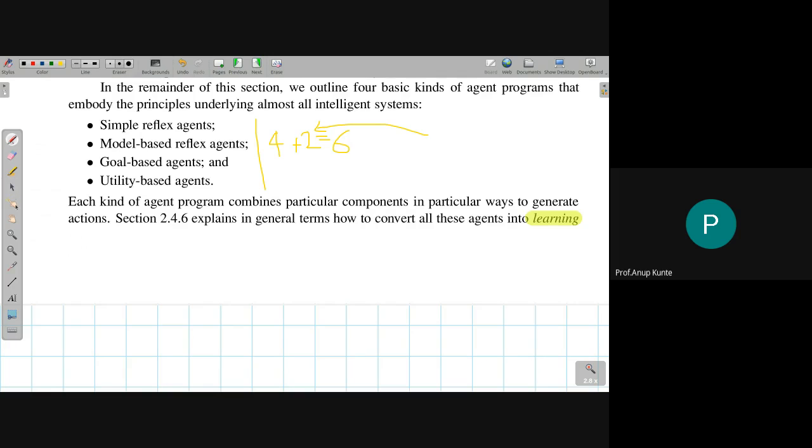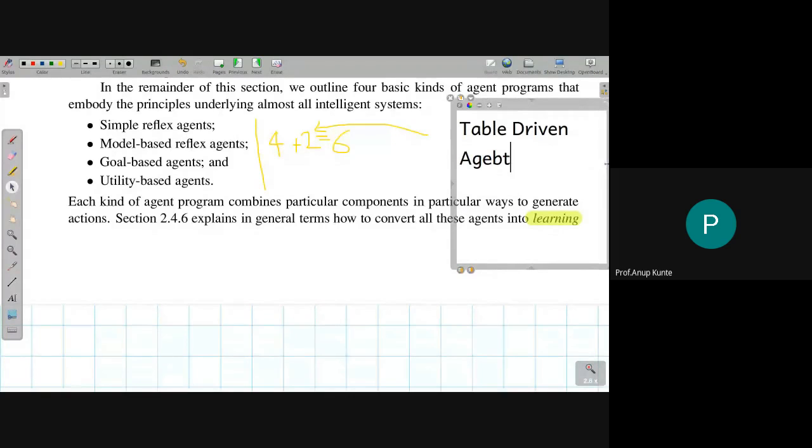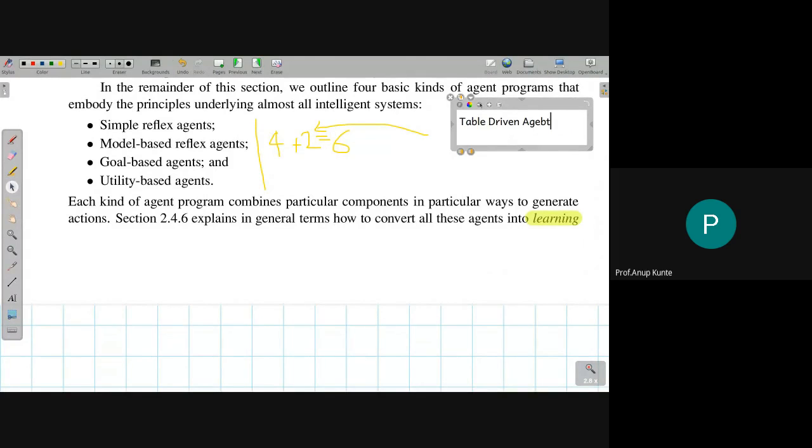Number 1 is table driven agent. Now the rationale behind some people not adding this as one of the agent types or agent architecture types is because table driven agent is not realizable and the other 4 are realizable. And the last one that I add is learning agent.